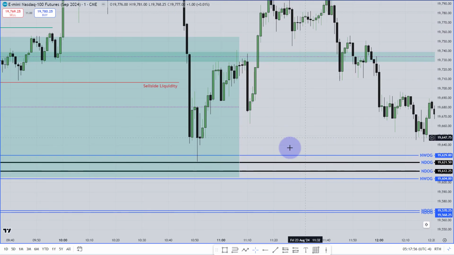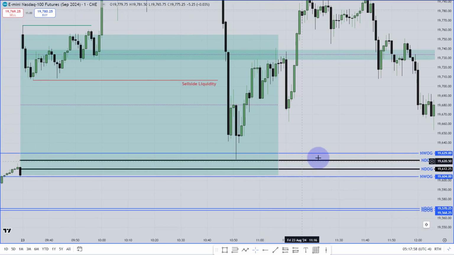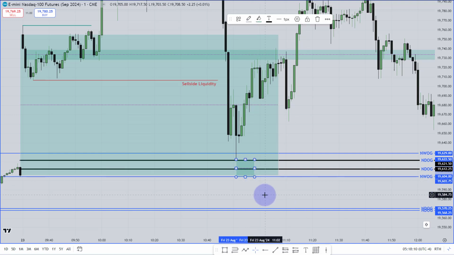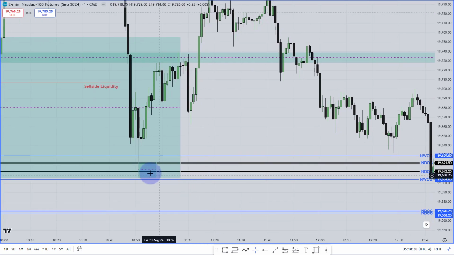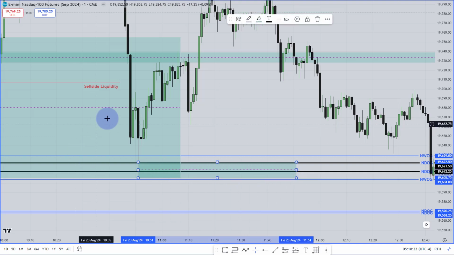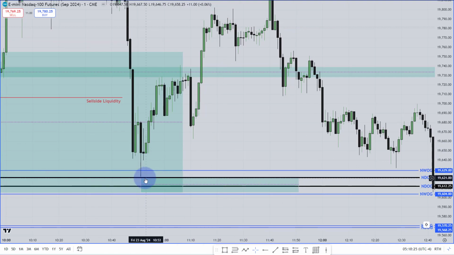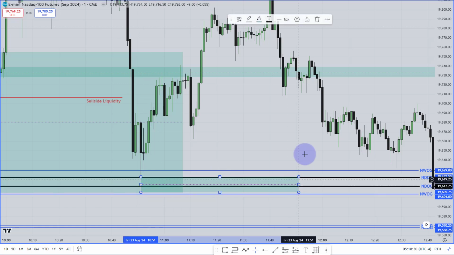Now around that area, I would love to mark this small portion inside this new week opening gap and the new day opening gap. As you can see, market reached until that area, then left that area open. So from here to this new day opening gap, new week opening gap low at the same time. Look at this opening gap. If you don't want to mark it until that area, no worries. Mark the opening gap low. So this small portion is still open. Price came until here, but it didn't close the whole opening gap. So this opening gap is still unfilled.